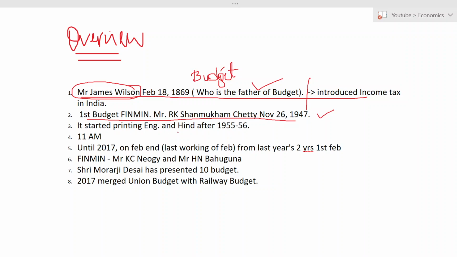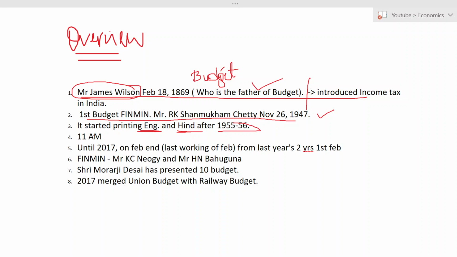So they used to print only in English. But after 1955, they are printing in both the languages, Hindi as well as English. Before that, they used to print only in English. But after 1955, they are printing in Hindi as well as English.